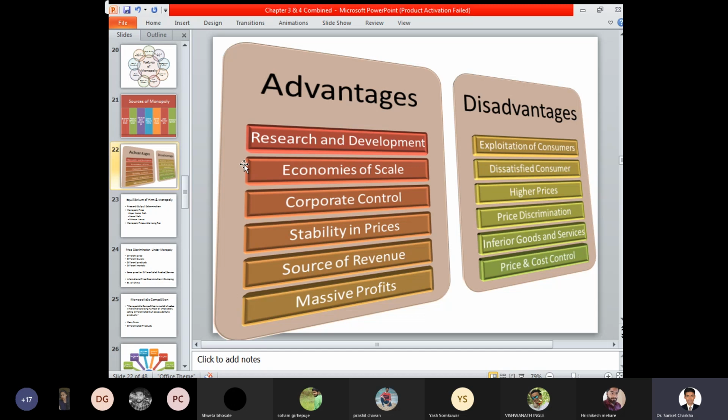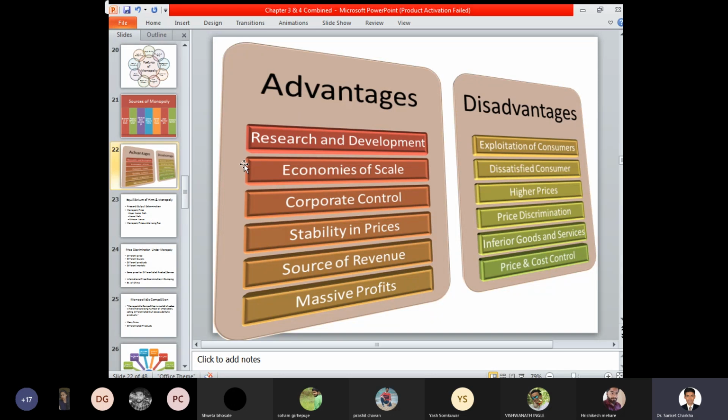So a market situation wherein you have a certain concern about how the product can be made available, and a definite assurance about the availability of profits over a period of time, is an advantage of a monopoly market.